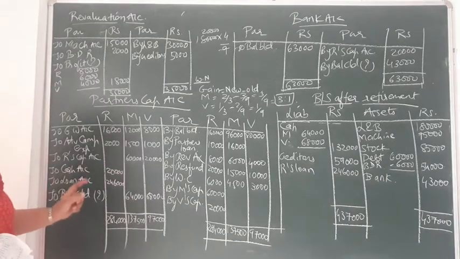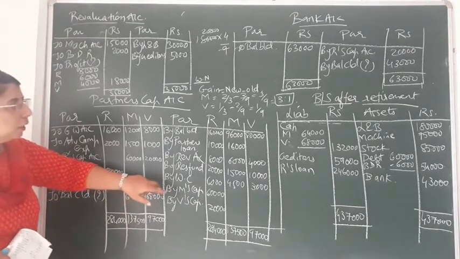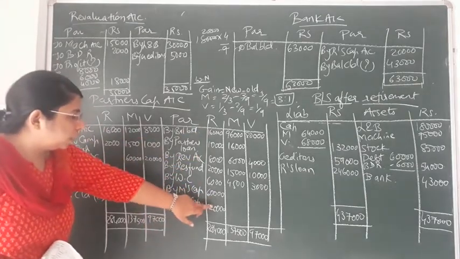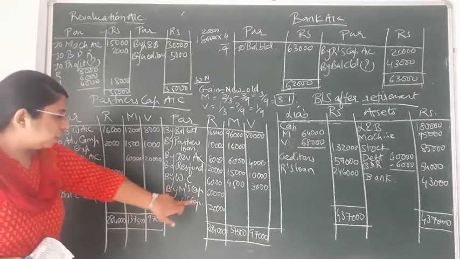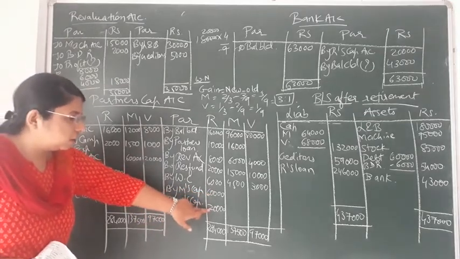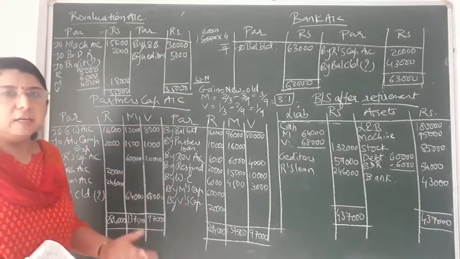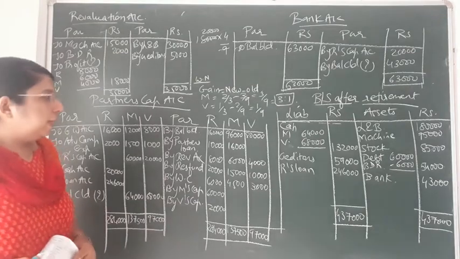Again repeating, our journal entry is Mohit's capital account debit, Virat's capital account debit, to Rohit's capital account credit. You can see on the credit side of Rohit's capital account, I have written the name of the opposite party, by Mohit's capital account, by Virat's capital account, that is 60,000 and 20,000. Total would come to 80,000. We have already understood how to do the posting of journal entries in standard 11th.